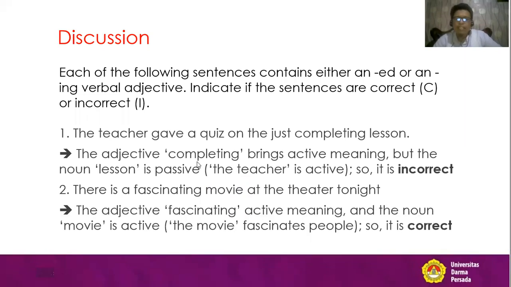So the adjective fascinating gives active meaning. I repeat again, the ing adjective gives active meaning and the noun movie is active. What does it mean? The movie fascinates people. The movie makes people fascinated. The movie makes people happy. So the movie is active. So it is correct.